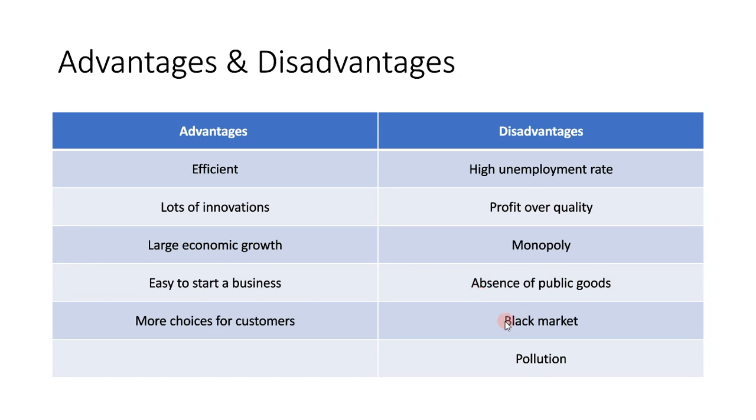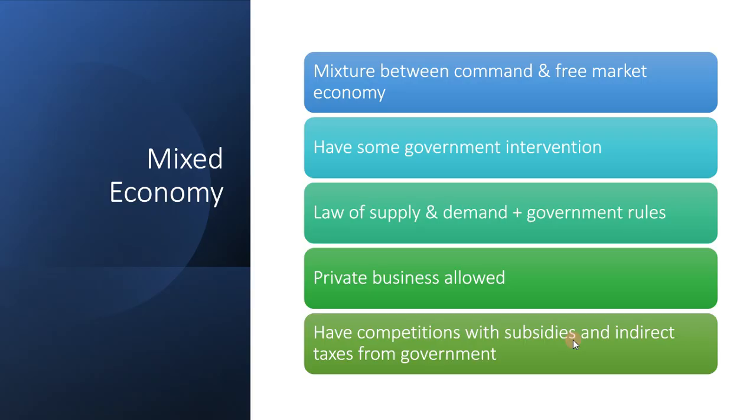Black market is a problem too because the government doesn't interfere, so there's going to be a lot of black markets where you sell illegal stuff. And pollution, again, the government doesn't interfere, so you can produce a bunch of harmful stuff, like a byproduct. You don't try to produce these, but the manufacturing and production of, let's say, gold or carbon, you burn coal a lot for heat, so there's going to be a lot of pollution.